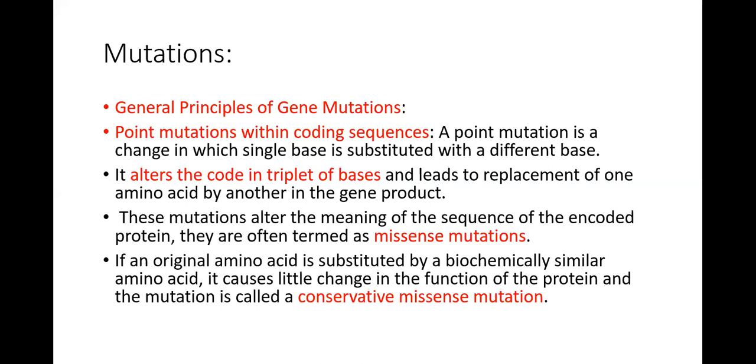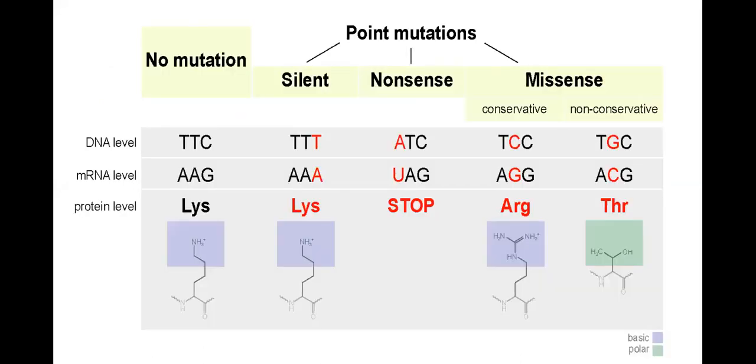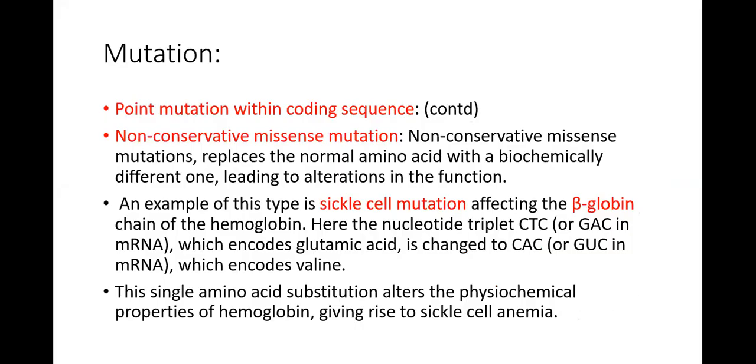The conservative mutations are those in which an original amino acid is substituted by a biochemically similar amino acid, which causes little change in the function of that protein, and this mutation is called a conservative missense mutation. So I'll explain again. I've told you missense mutation is that mutation in which one amino acid is changed with the other amino acid, but the function remains the same. So it is known as conservative missense mutation. And then non-conservative missense mutation.